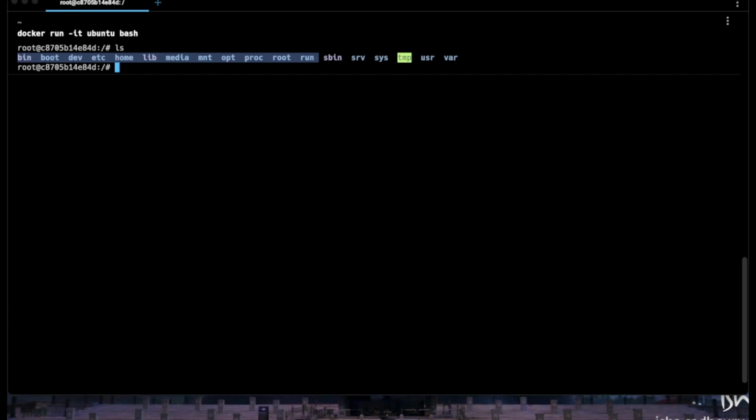For this Docker thing, don't bother about it. We are going to have separate videos on Docker and other things as well, but for now we're just going to focus on Linux.